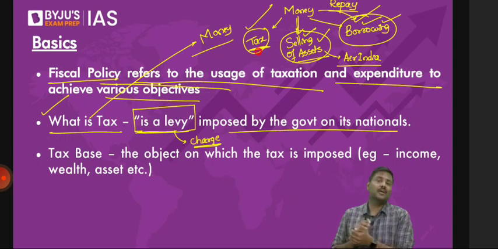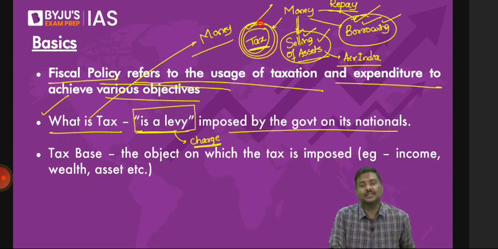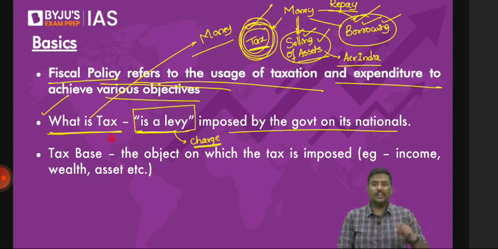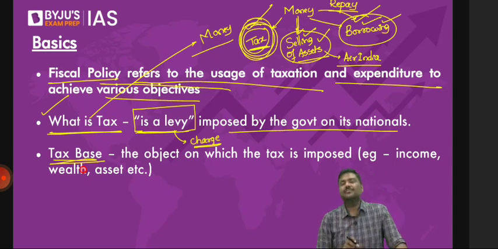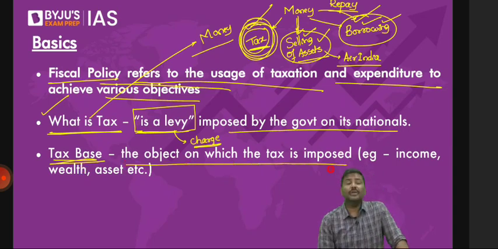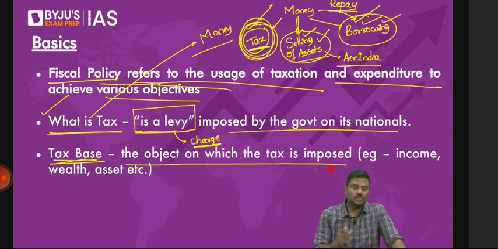And generally in 1 year, more than 50 to 60% of the total money collected by the government comes in the form of taxes. That is basically the idea for tax and the need for a tax. Next one, the term tax base. You'll often come across the term tax base. What is the term tax base? The object on which the government will impose a tax. The term tax base simply refers to the object on which the government will impose and collect a tax.